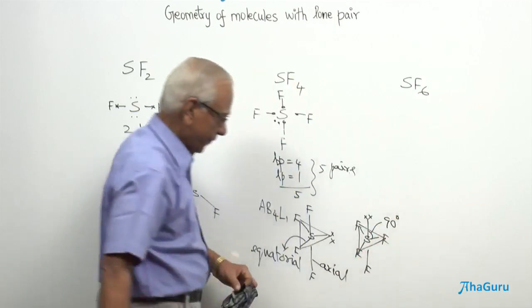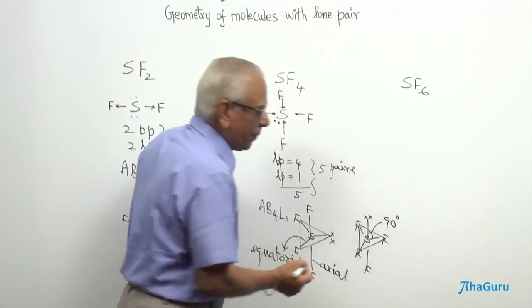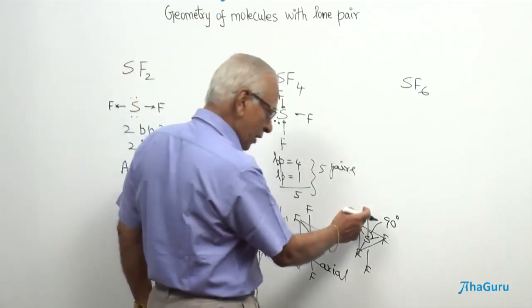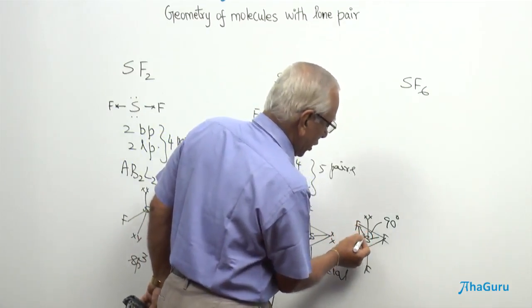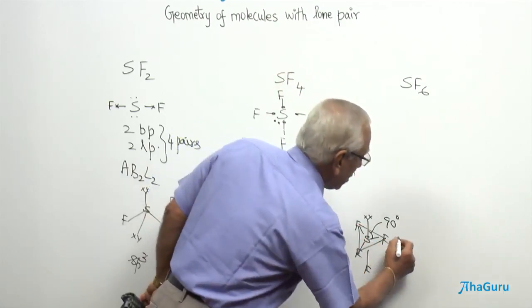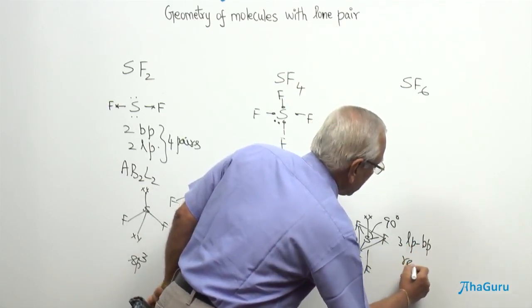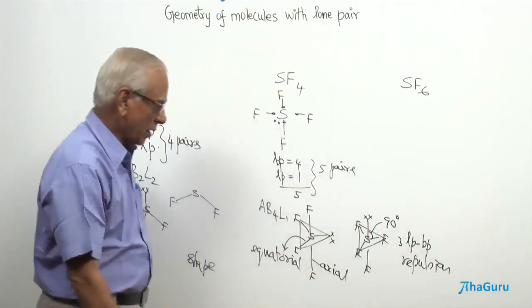Therefore, the bond angle is going to be 90 degrees. Now, whenever the bond angle between the lone pair and the bond pair is going to be 90, there is maximum repulsion. So, how many repulsions does it have now? Let us see. This is going to be 90 here, this is going to be another 90 here, this is going to be a third 90 here. There are 3 lone pair, bond pair repulsions with 90 degrees.